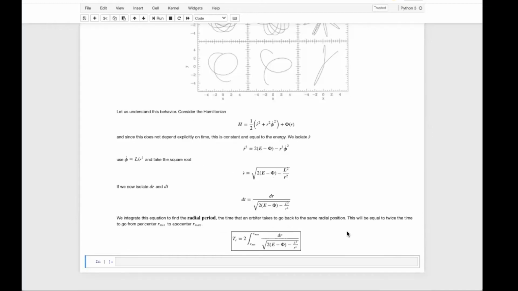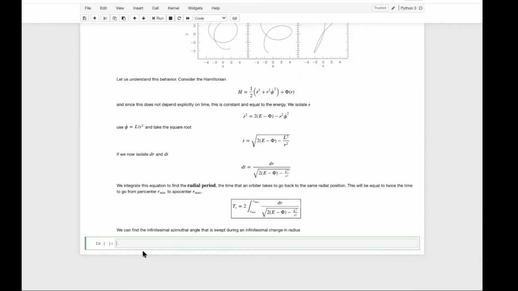So this period, the radial period, is equal to twice the time that the orbiter takes to go from the pericenter, R min, to apocenter, R max. It's integrating here this orbit from pericenter to apocenter, multiplying by 2. If the orbit is symmetric, it should be the same time. So that defines a radial period.